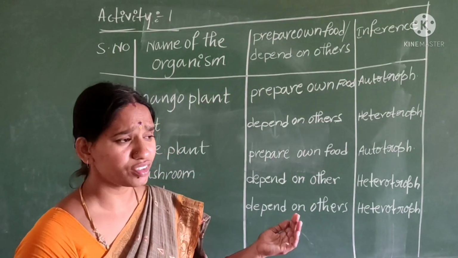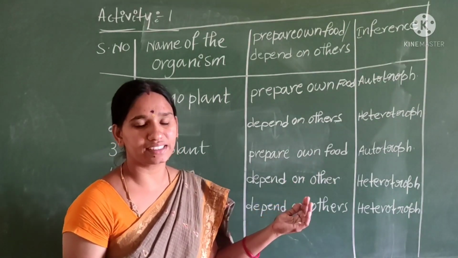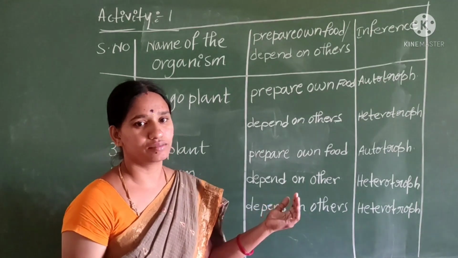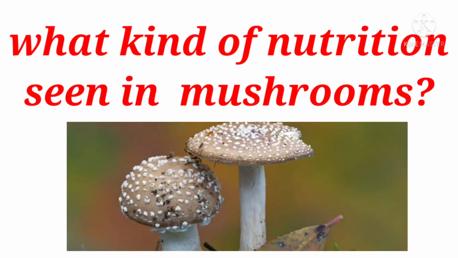According to how they obtain their food, heterotrophs are again divided into some types, like saprophytes, parasites, etc. Here, see children, what kind of nutrition is seen in mushrooms? Yes, according to the table, heterotrophic nutrition.